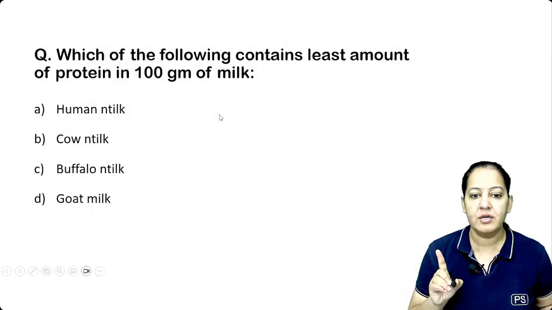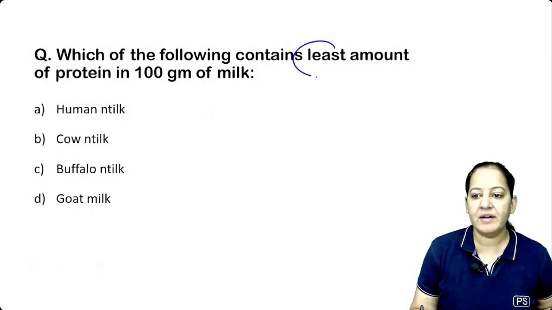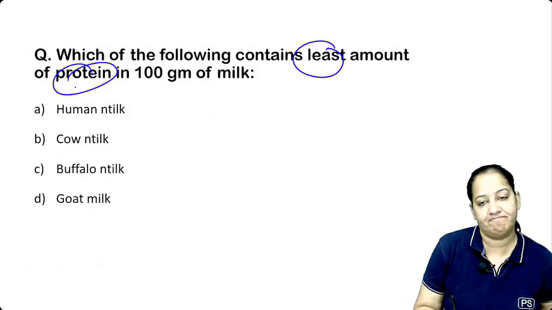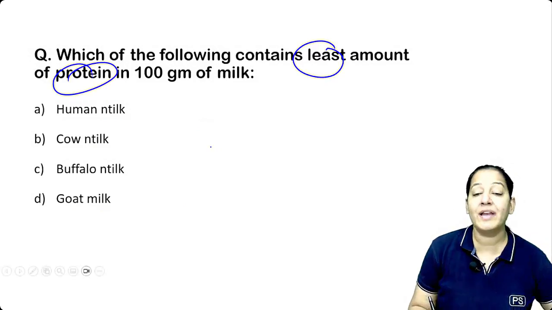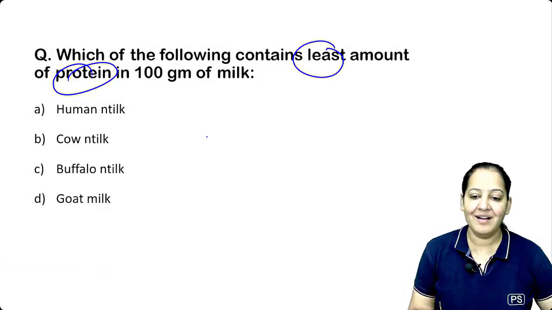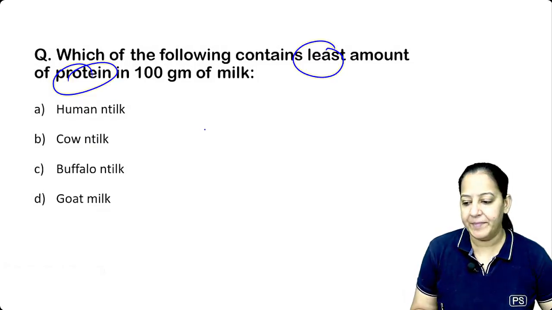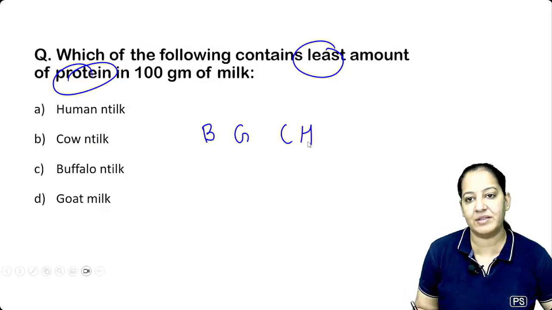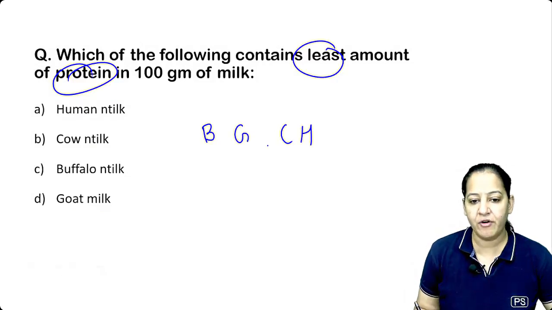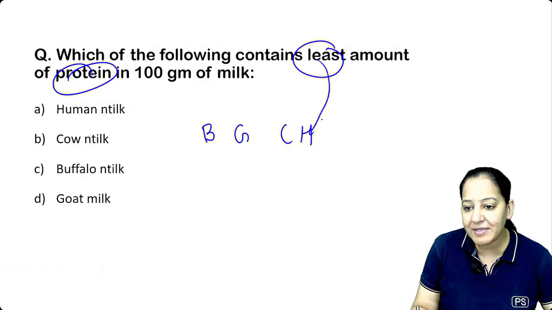The next question, which of the following milk contains the least amount of protein? Least amount of protein. Now apply your mnemonic. What is the mnemonic for protein? I told you, right? Beautiful girls called heroine. Whatever you say, this is the mnemonic for protein. So the minimum is present in human milk.